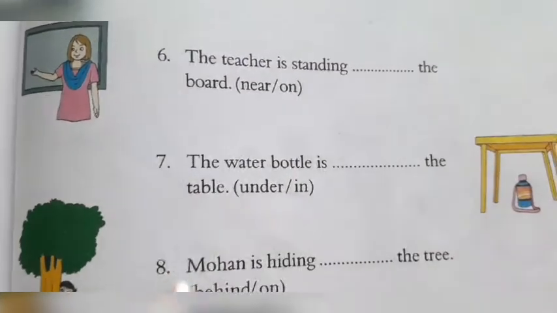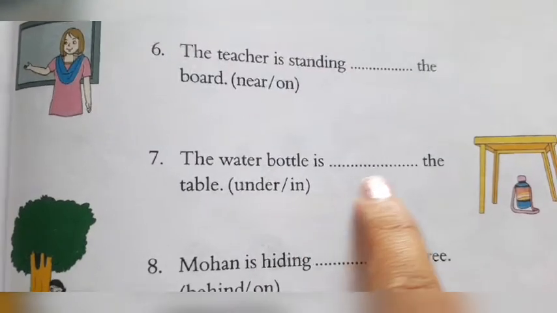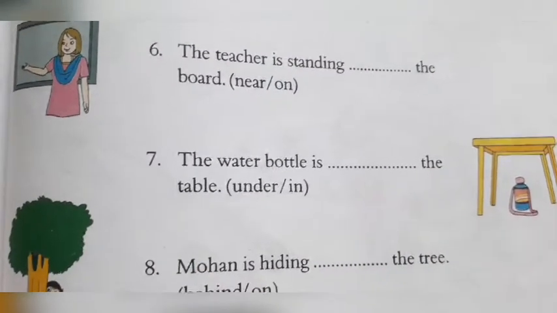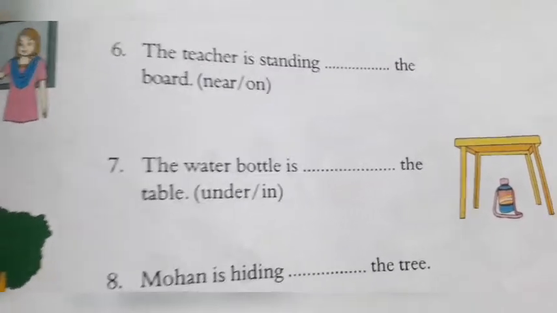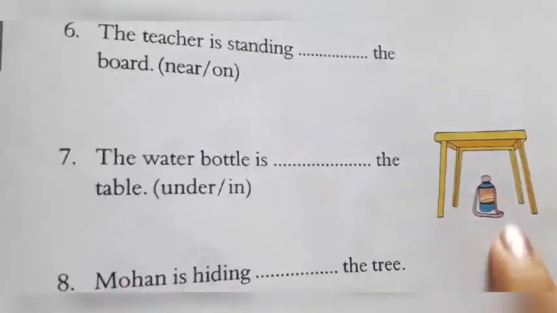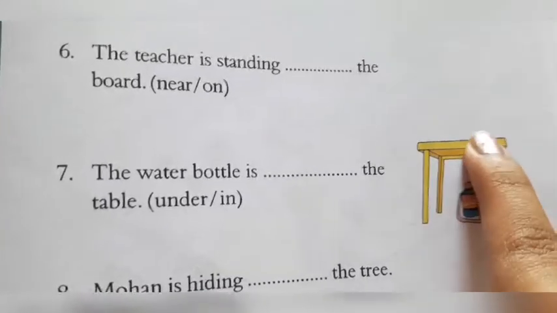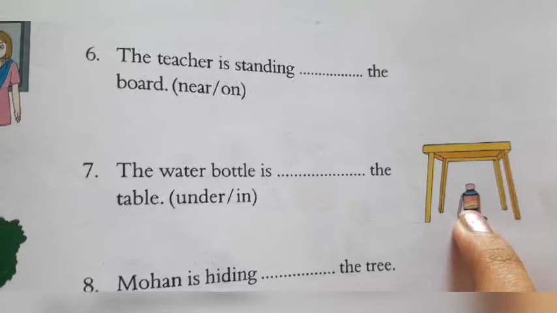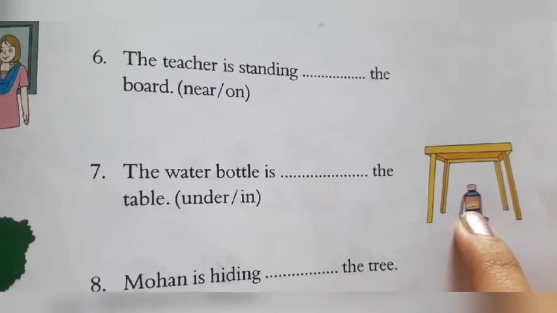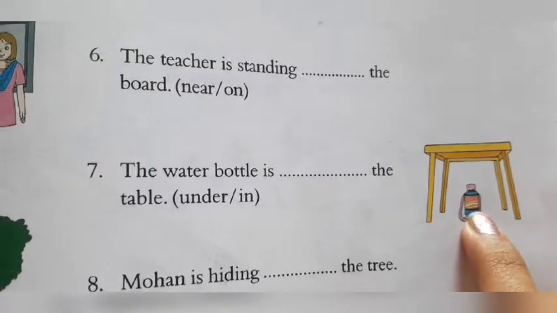Number 7. The water bottle is blank the table. Look at the picture given here. It is under the table. Under means down, right? So the water bottle is under the table.